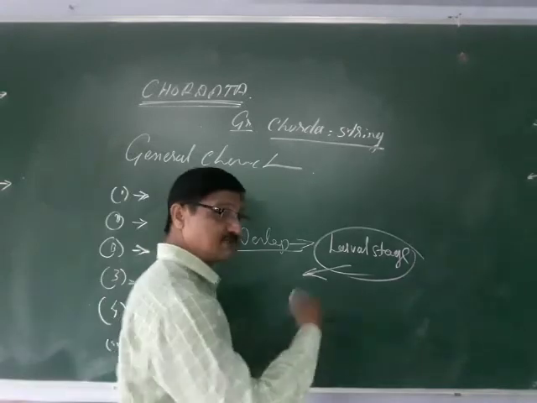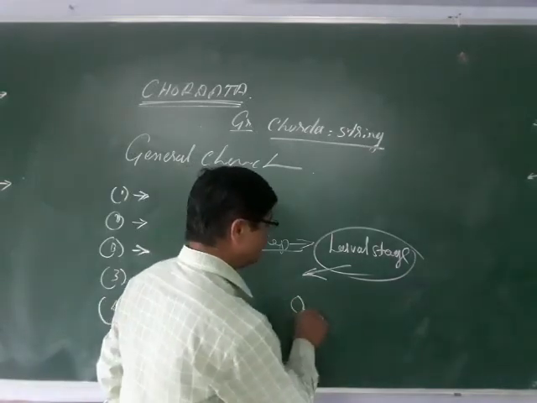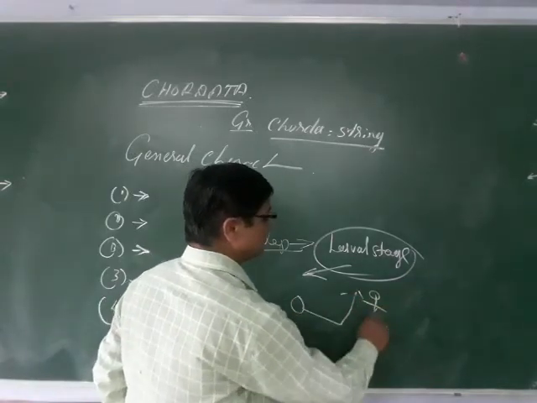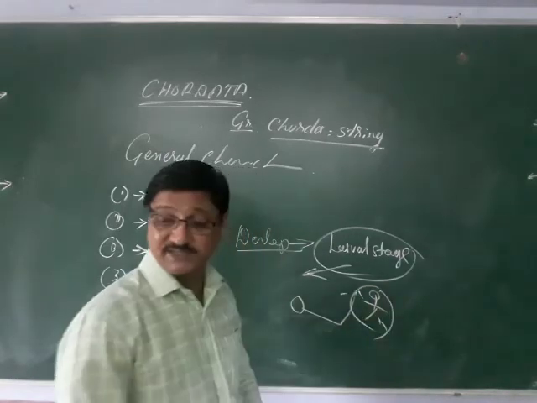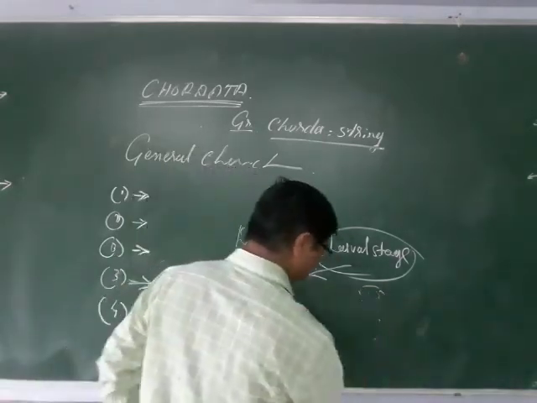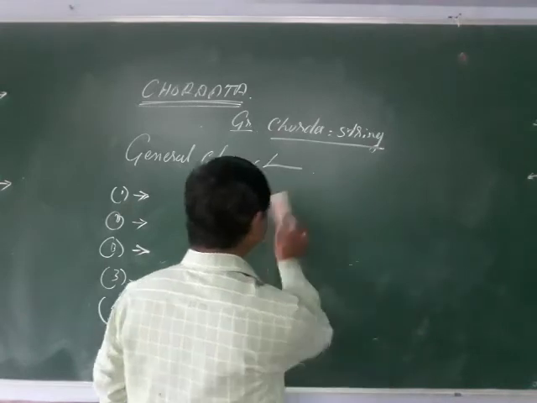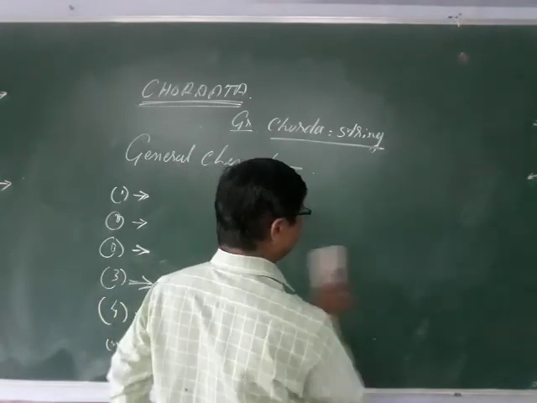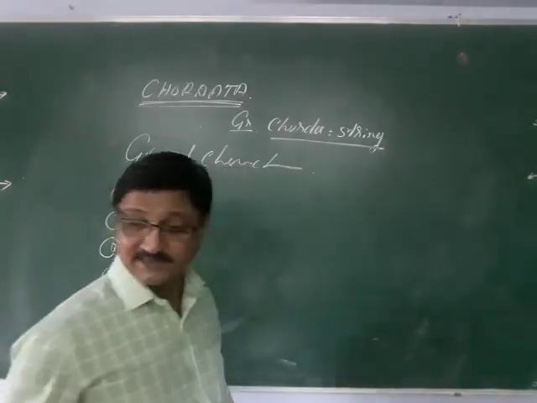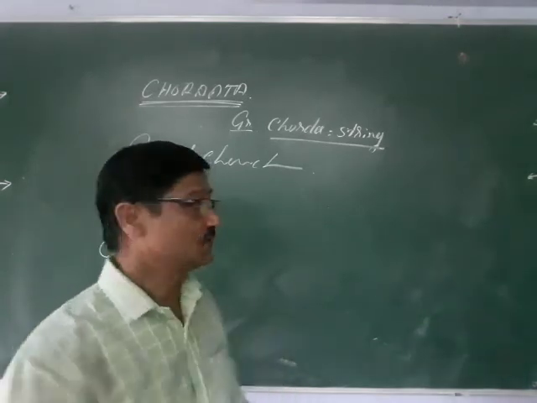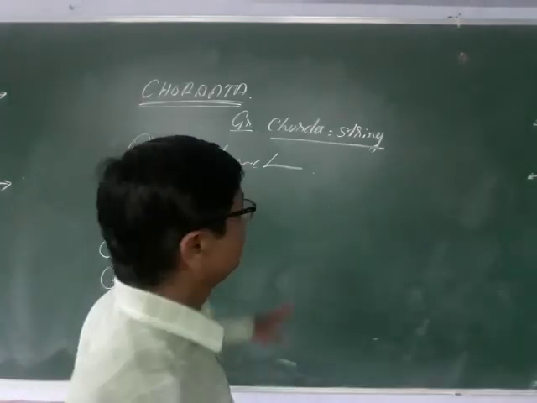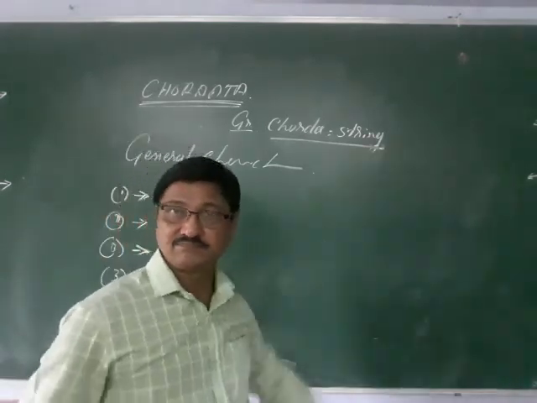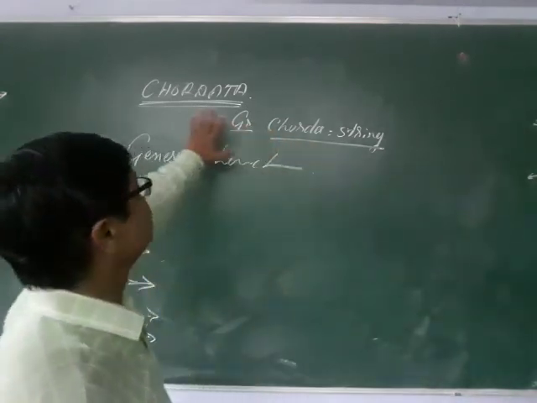After successive metamorphosis, the larva will be converted into the young adult, just like its parent. So metamorphosis is one of the stages. This is the main characteristic feature of the chordata.